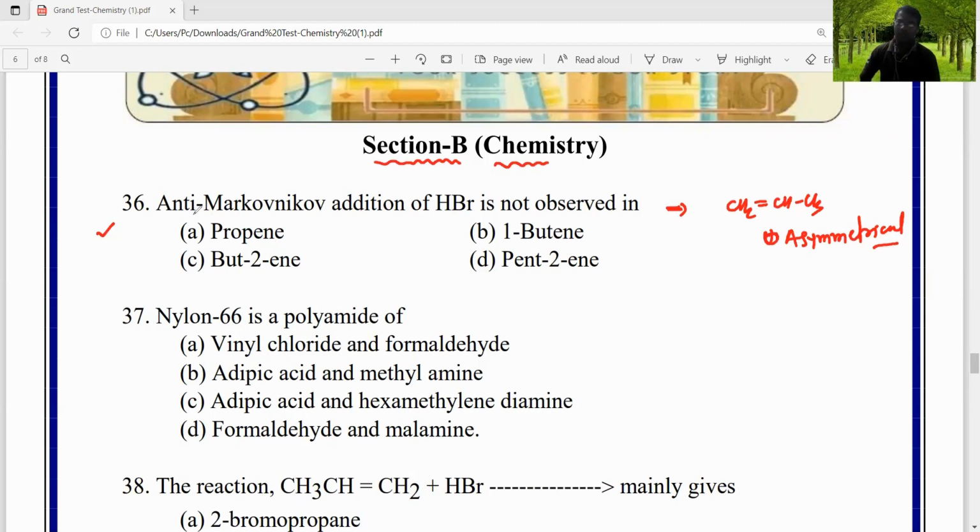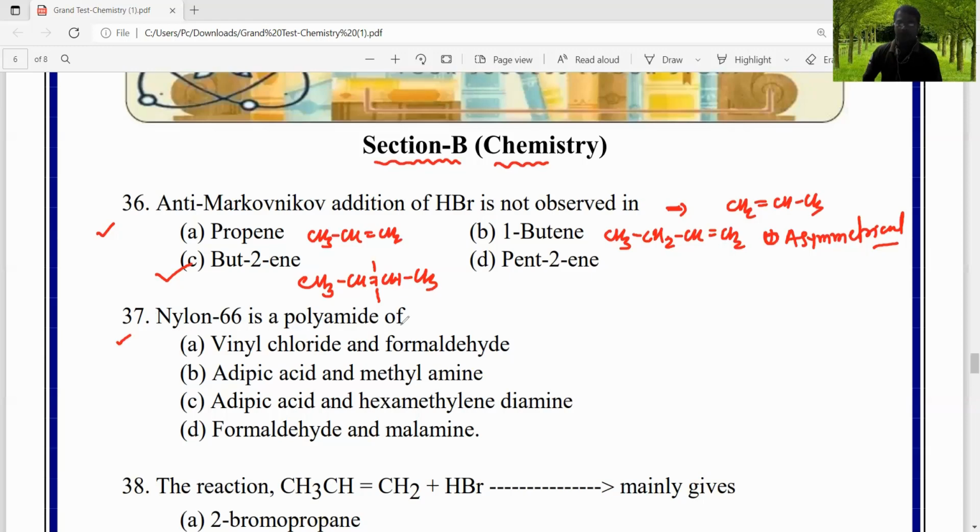Here the question asks where anti-Markovnikov's addition of HBr is not observed. Propene is an asymmetrical alkene, that's why the rules are followed. But-1-ene is also an asymmetrical alkene and it also follows the rule. But-2-ene does not follow anti-Markovnikov's rule because it is a symmetrical alkene, and that's why the correct answer is C, right? Next, question 37.